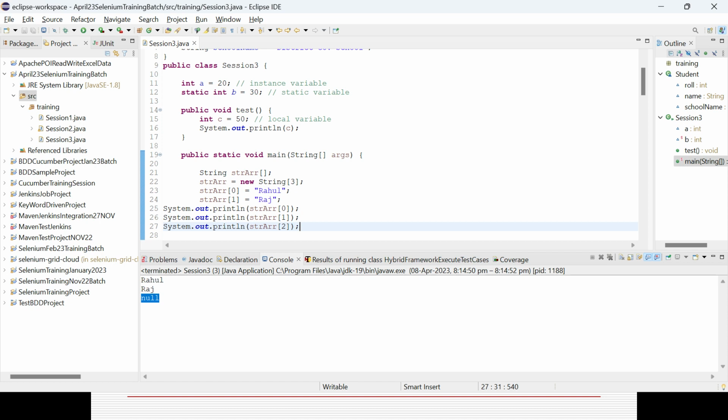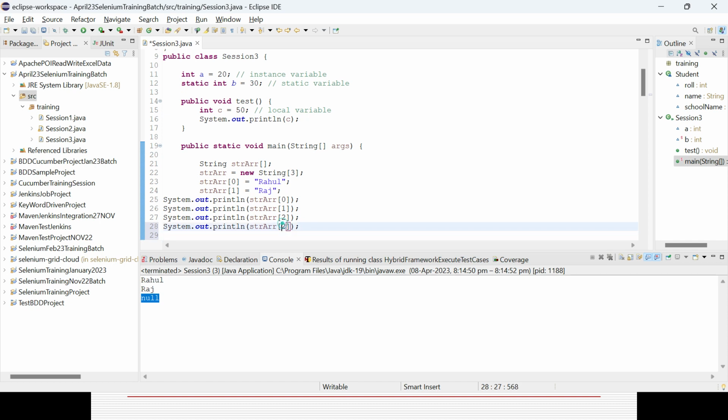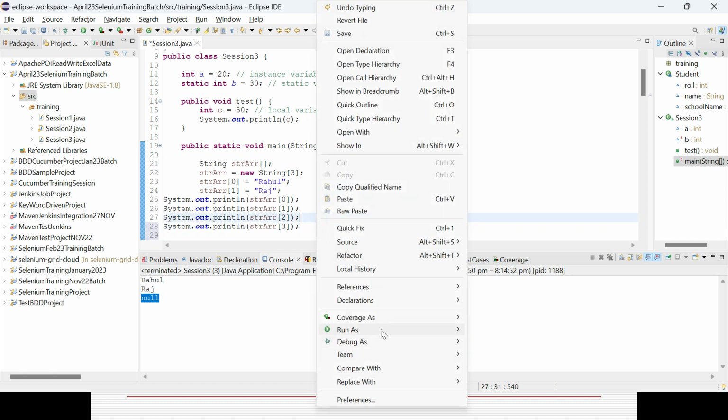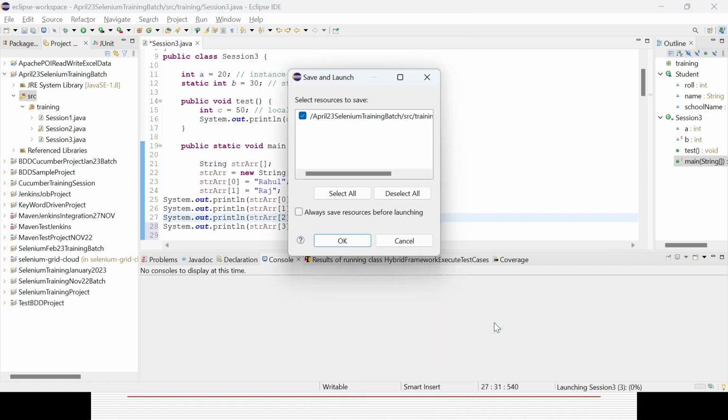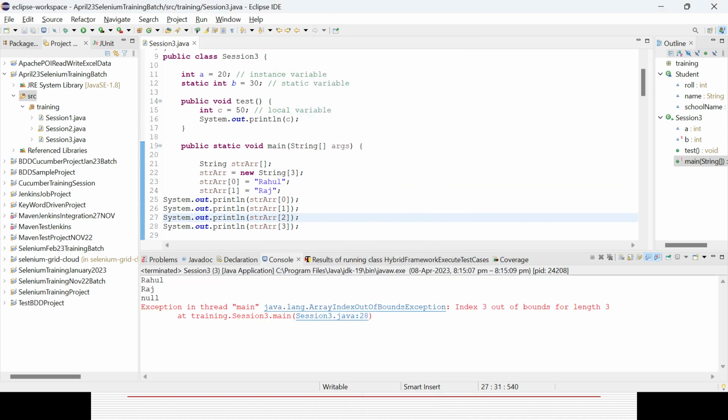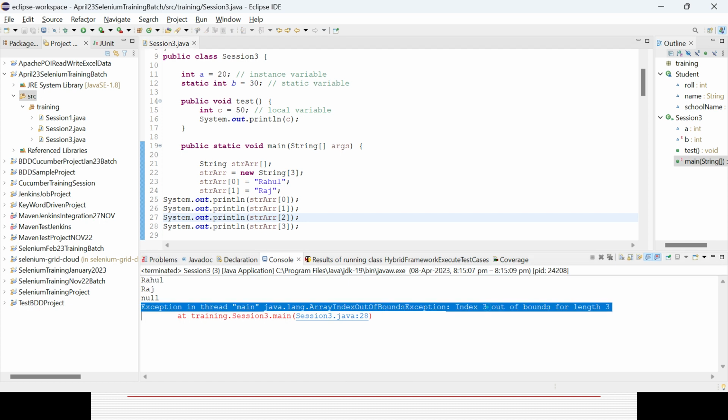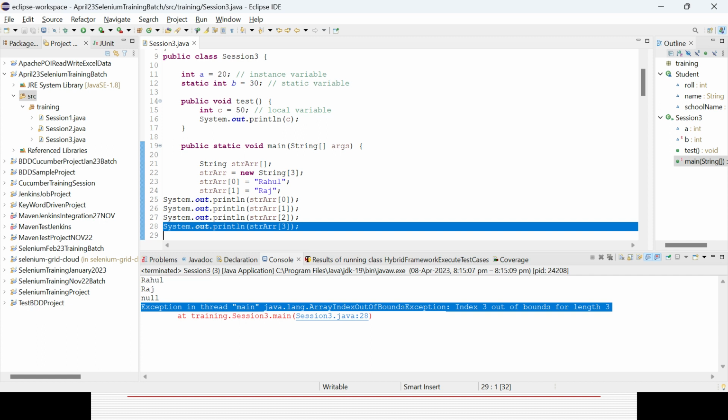Because the size is 3. In case nothing is there, you cannot use it. But if you want to go beyond that, whatever 3 is there, and you want to access the fourth element, which is not possible, it will throw you the error during runtime. Array index out of bound exception, because 3 is the bound, but you want to access index 4.